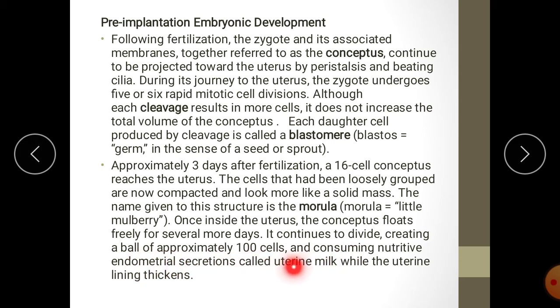Uterine milk is nothing but the secretion of the uterine lining, the endometrium. It is rich in nutrients, and that is going into the blastocyst while the uterine lining thickens.